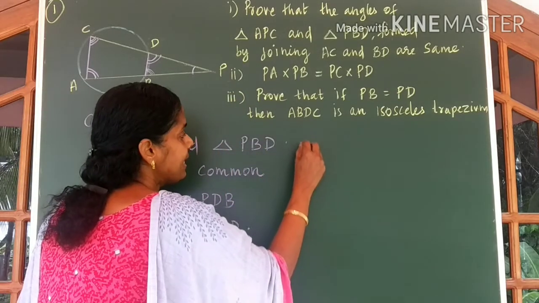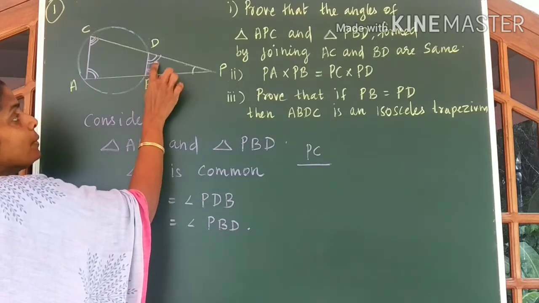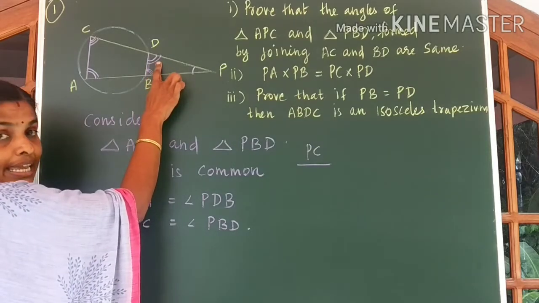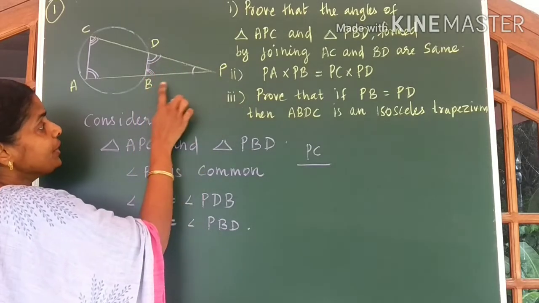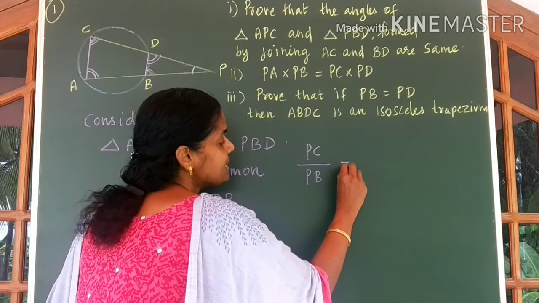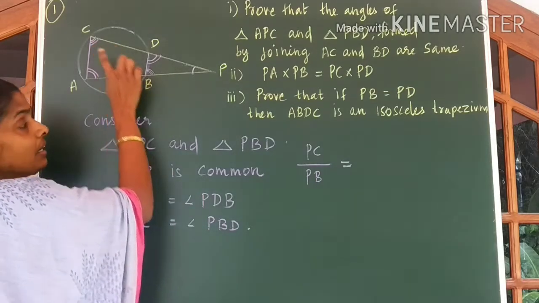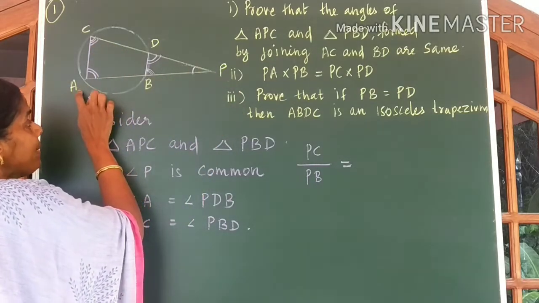So I can write PC divided by opposite to the second angle in the smaller triangle, you have the side PB, is equal to opposite to the third angle, we have the side PA.